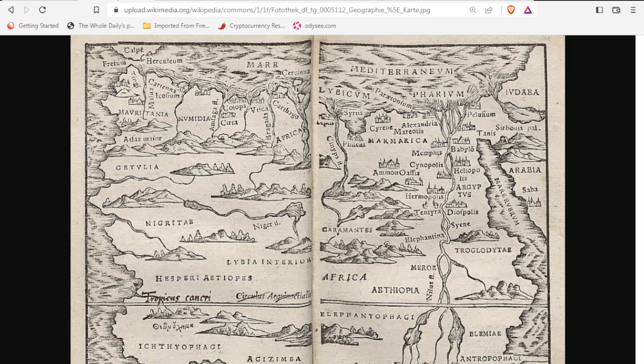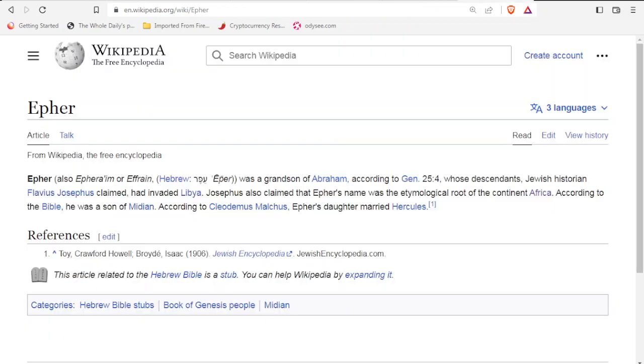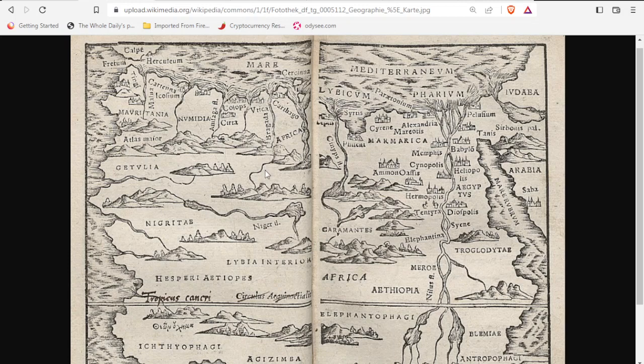And we see on this map, if we go back, look here, Libya interior. So this is what they're speaking about, that this word Libya was used for a very large region, not just like the country that we know today. But what Josephus was saying is that these descendants of Abraham invaded and conquered Libya, and then his descendants called it Africa after Ephod. So maybe to some people it was known as Africa, but to others it was still called Libya. So that's maybe why we still have these two names.